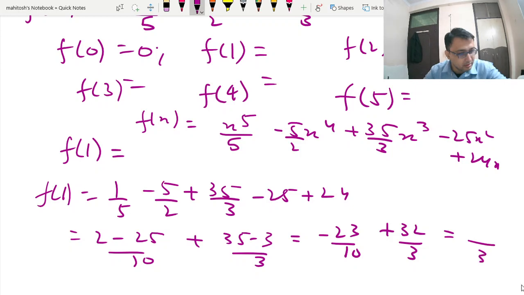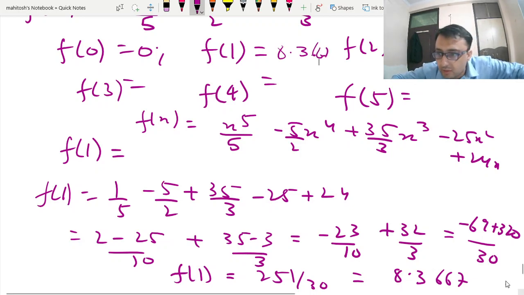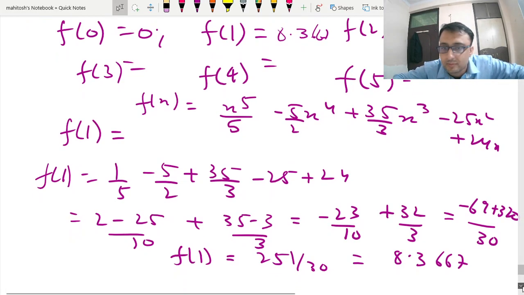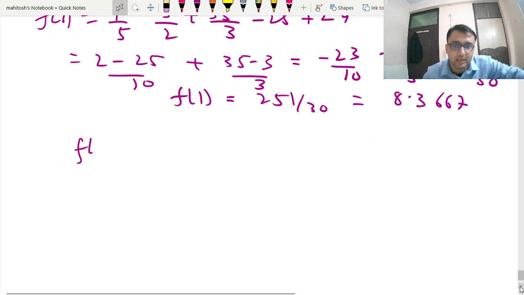This is your 30 and this is your 69, minus 69 plus 320. So f(1) we get as 251 by 30. f(1) we can write as 8.3677. So you can use, so f(1) is positive. Similarly, find f(2), f(3), f(4). So you have to write those values.